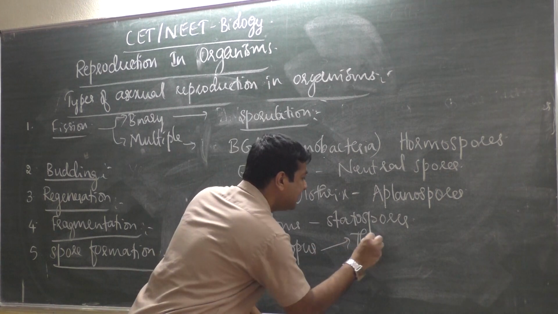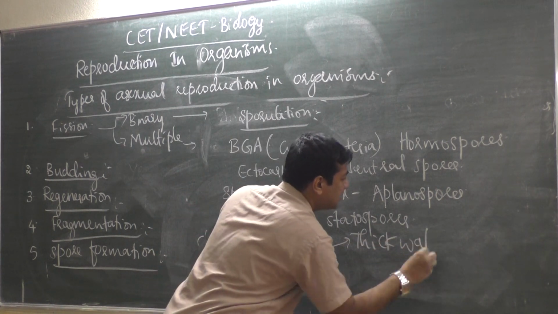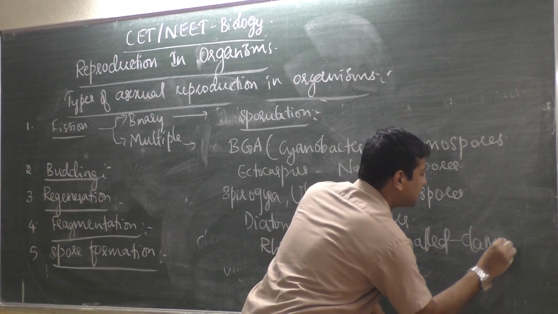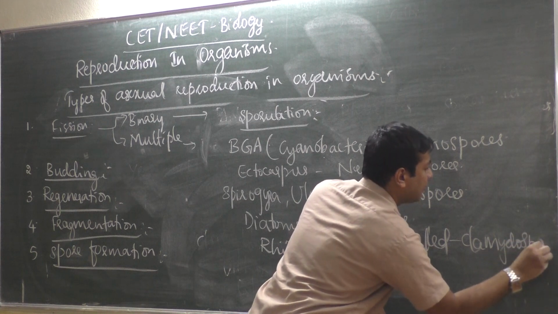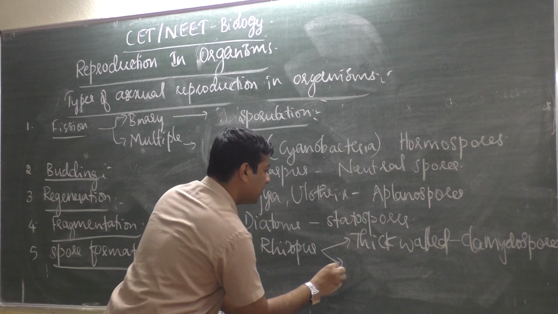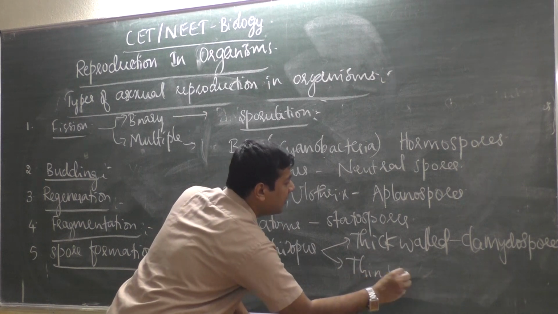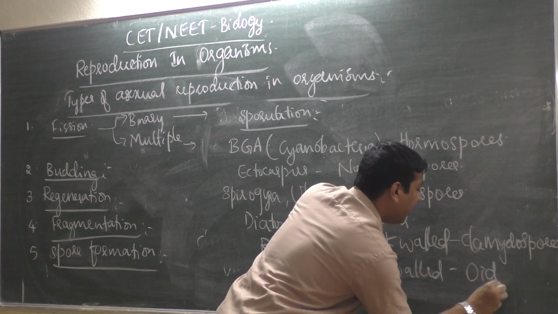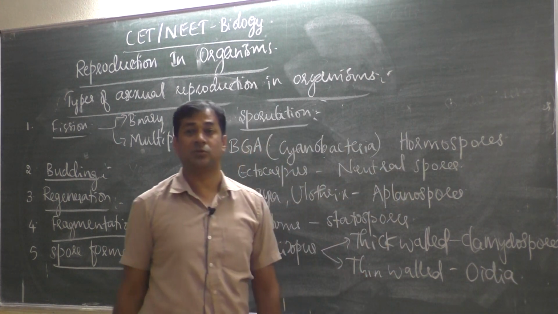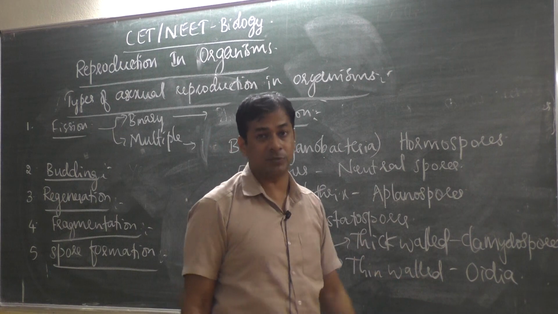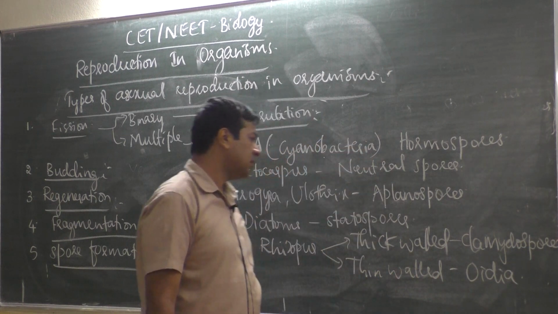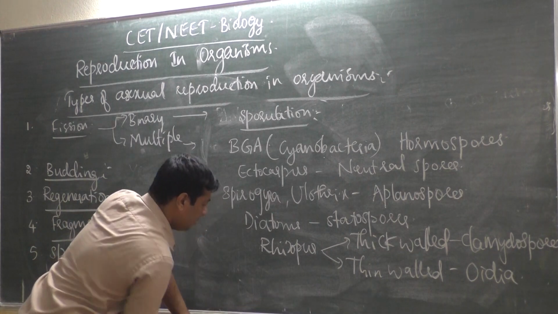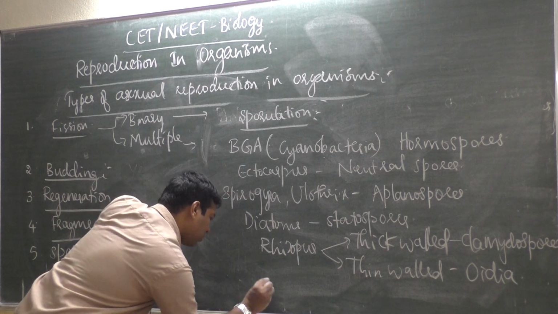Sometimes it produces thick walled spores, that is chlamydospores. Under favorable conditions it produces thin walled spores, that is called oidia or oidiospores. Oidia, O-I-D-I-A, oidiospores. Okay, then the other type of spore is called